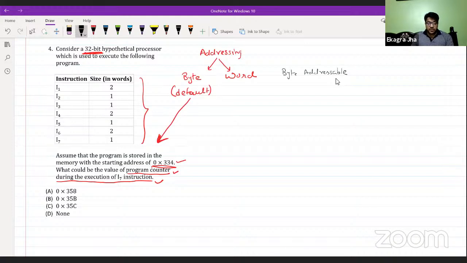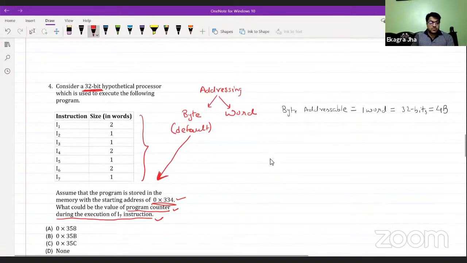In byte addressable, one word is 32 bits long, which is 4 bytes. So we need to convert the word into bytes first, because the addressing in this particular question is byte addressable.